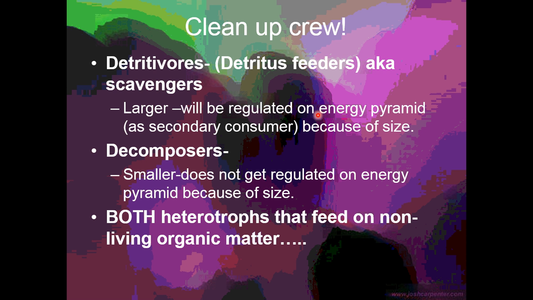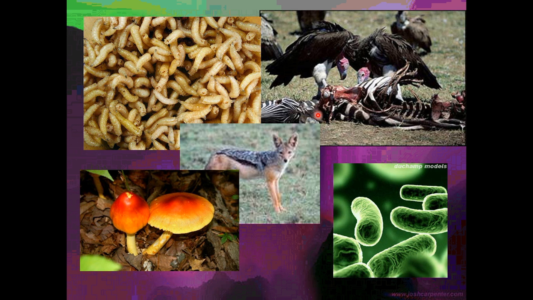These do not get regulated on the energy pyramid because they're very, very small. This is things like bacteria and maggots and small things, fungi that break down the material so they can be reused by plants. Here's some examples: we have some decomposers like the bacteria and the fungi, and some detritivores like vultures and coyotes.